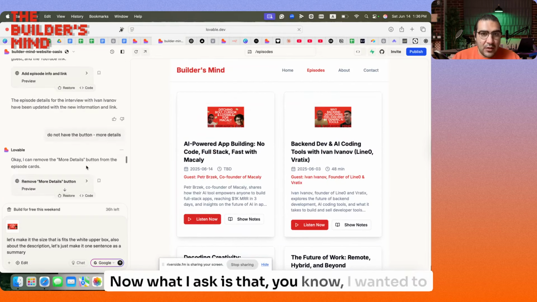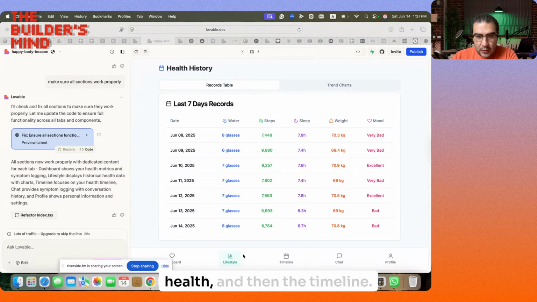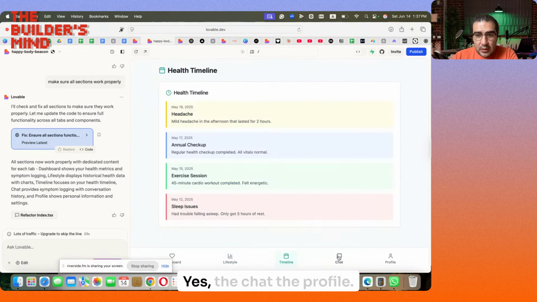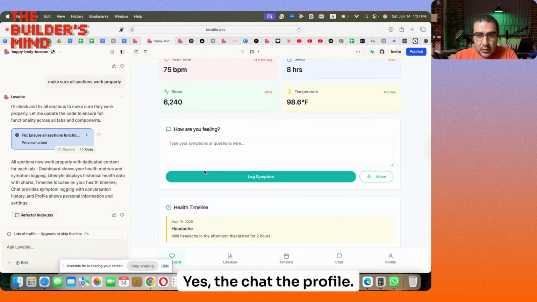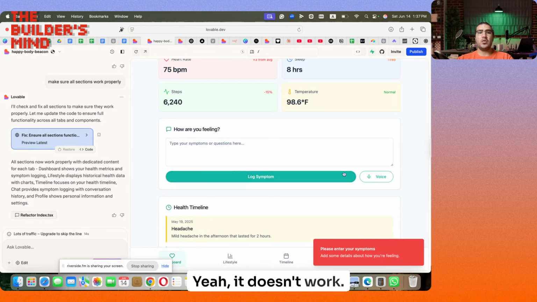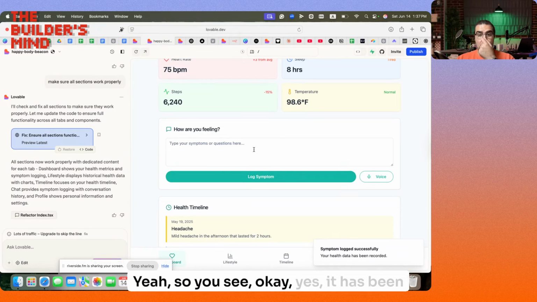Yeah, but let me walk you through my previous example. I wanted to have a health tracker, and I just made this with one prompt, and it looks quite nice. But if you go to the sections, you see the historical part, health, the timeline, the chat, the profile, and log symptoms. It doesn't work. Hello. Yeah, so you see, okay, yes, it has been recording.